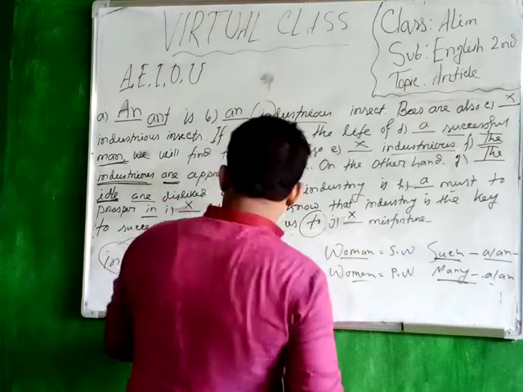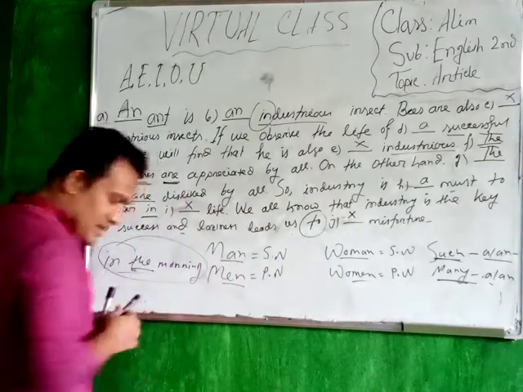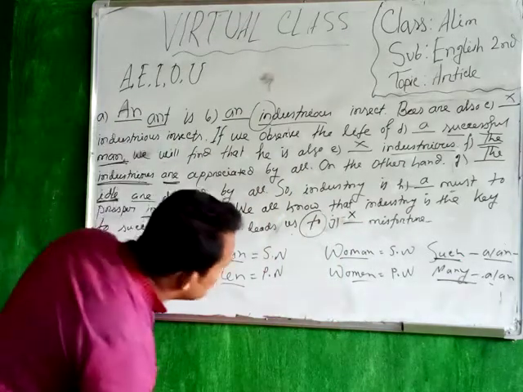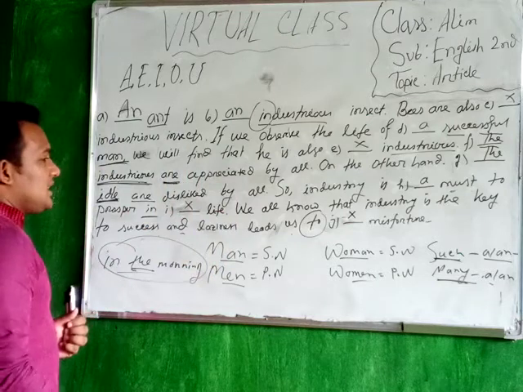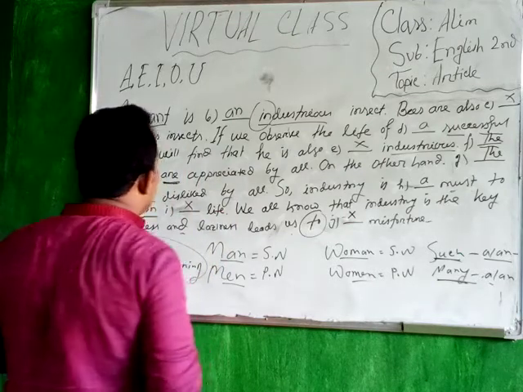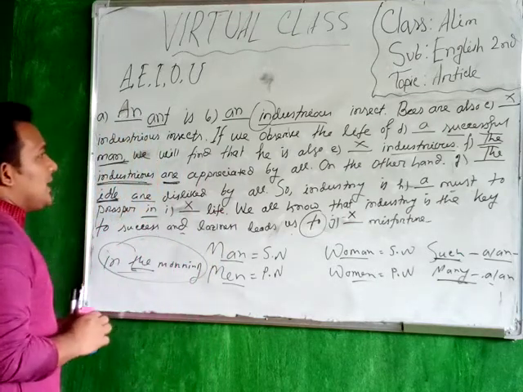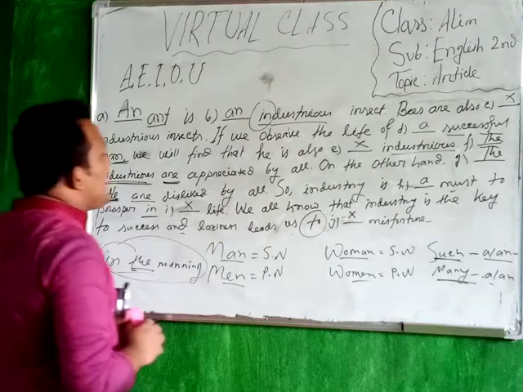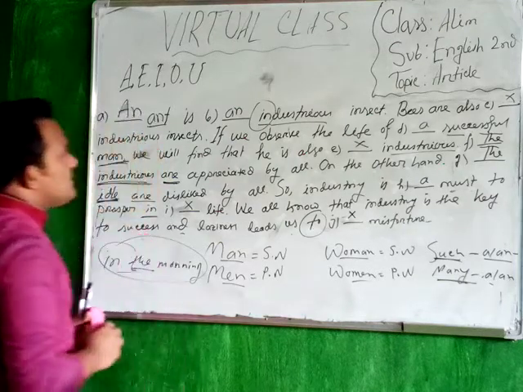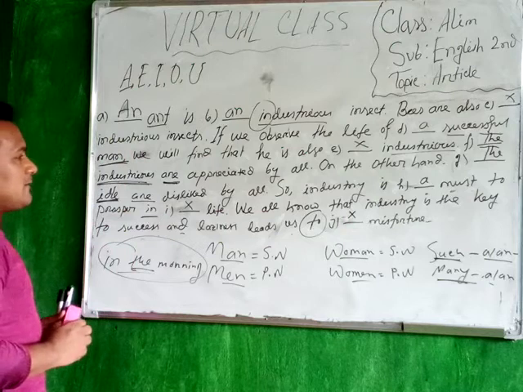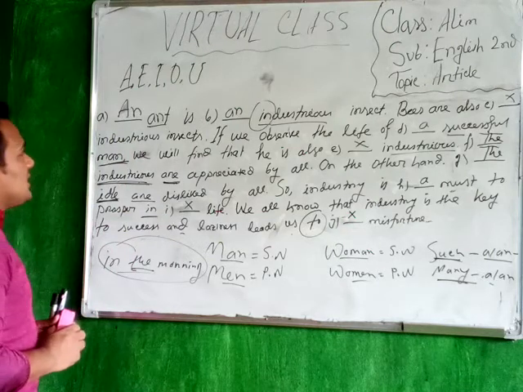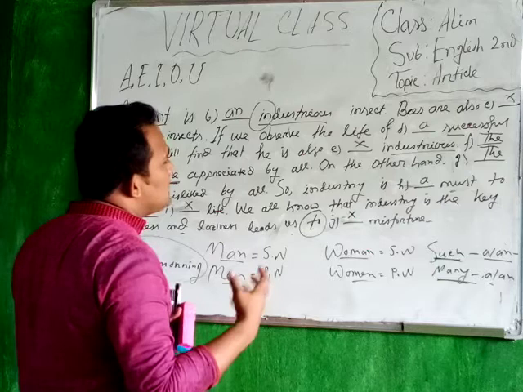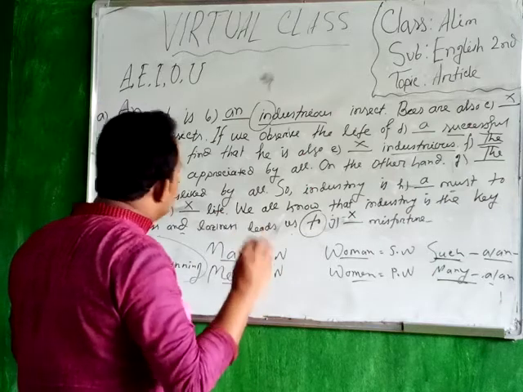So I have tried my best to make you understand what an article is and what the use of an article is, the definite article and the indefinite article. If you find that the object is indefinite, not definite, we have to use the article a. If we find the objects are definite, we use the article the.